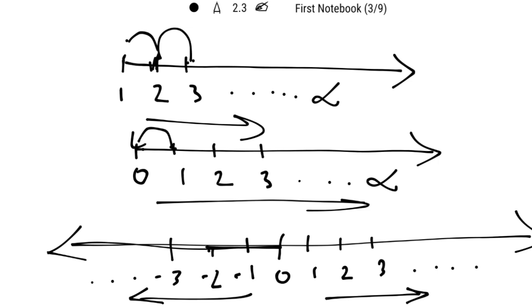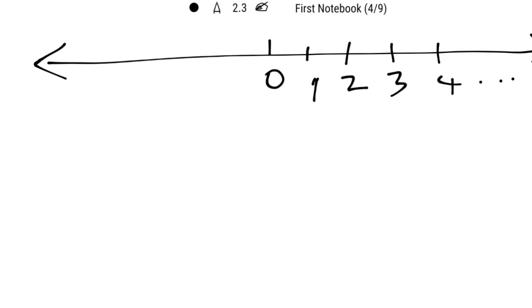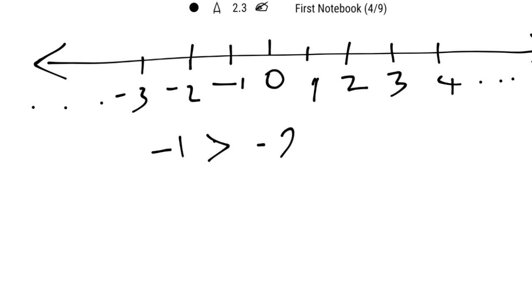I'm just redrawing the number line. So 0 will be there in the middle. We have 1, 2, 3, 4, etc., and here we have -1, -2, -3, etc. towards the left. So the value of -1 will be greater than that of -2. Since -1 is towards the right of -2, -1 has more value than -2.